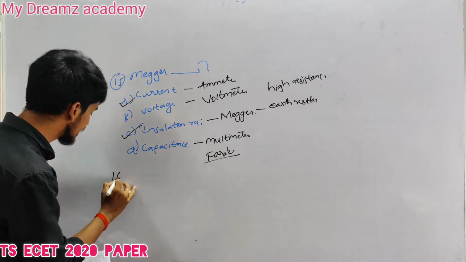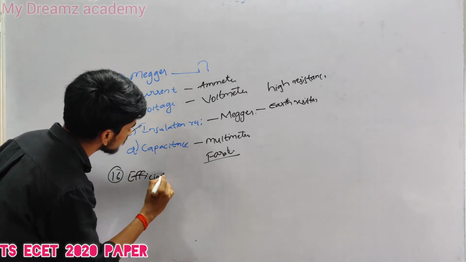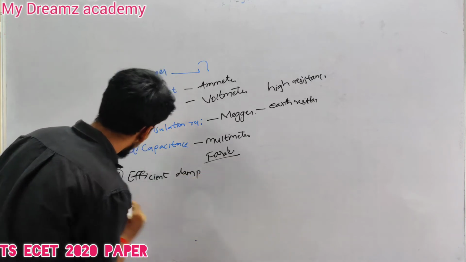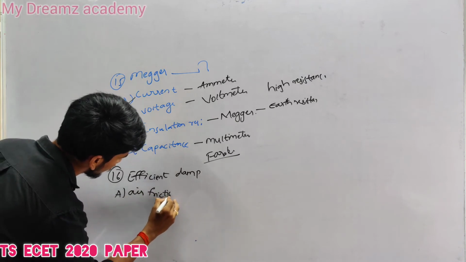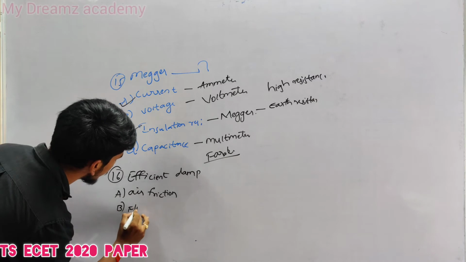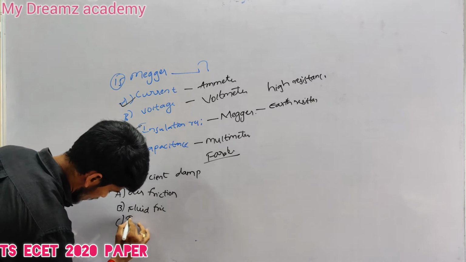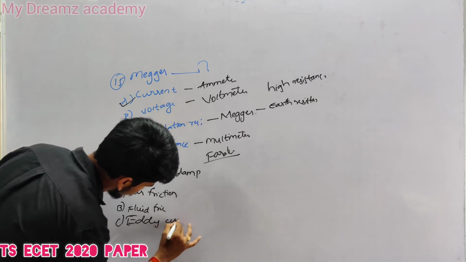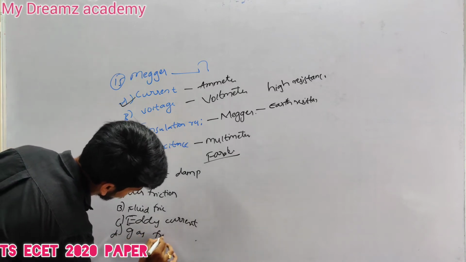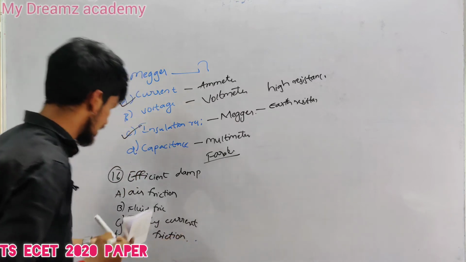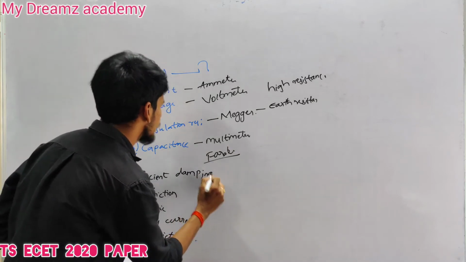When we go to the 16th question, the most efficient damping. Option A is air friction damping, B fluid friction damping, C eddy current damping, D gas friction damping. So in this question we need to mainly look into the elimination method.